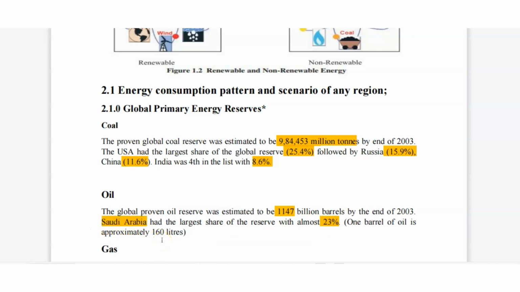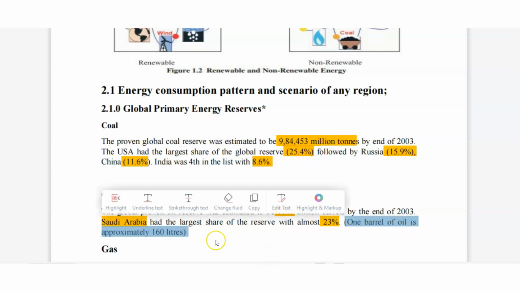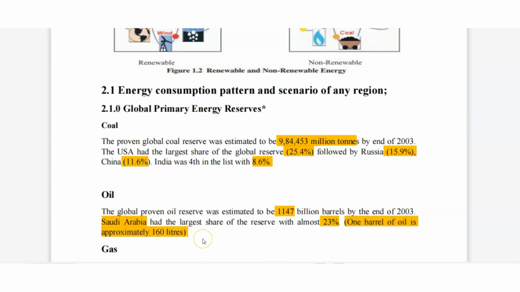And here another point is, what do you mean by 1 barrel of oil? 1 barrel of oil is approximately 160 liters. This is very, very important. You have to remember it for further studies. If asked how much 1 barrel of oil is, we will say approximately 160 liters.